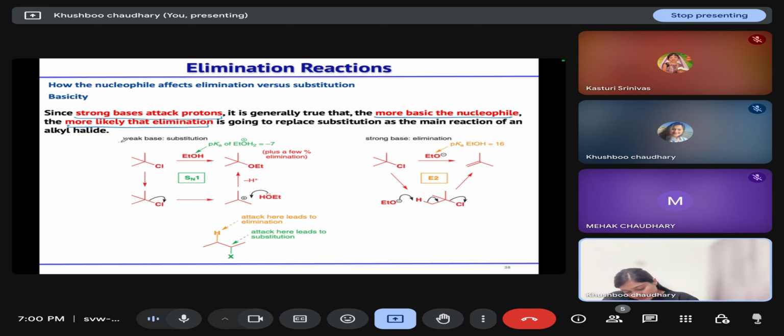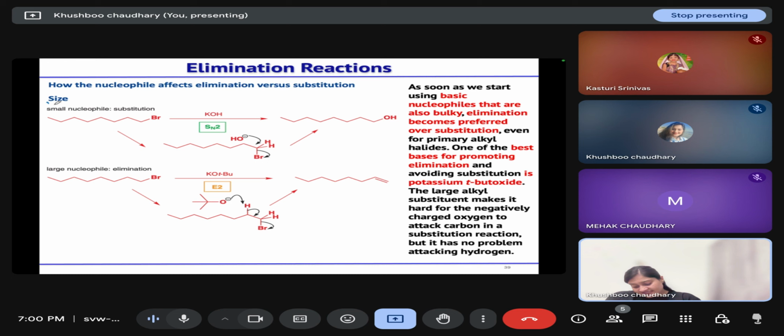So if we have a weak base, for example ethanol, this will undergo a substitution reaction. And if we have a strong base, for example ethoxide ion, sodium ethoxide or potassium ethoxide, then elimination will take place. If we have a stronger base, it will undergo elimination. If we have a weaker base, it will undergo substitution.